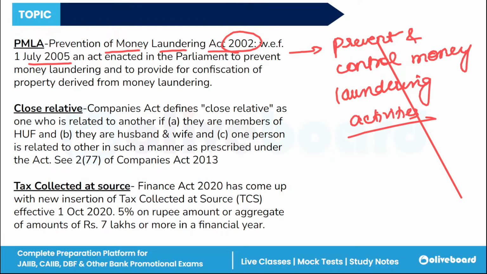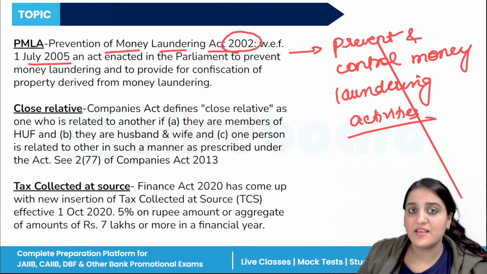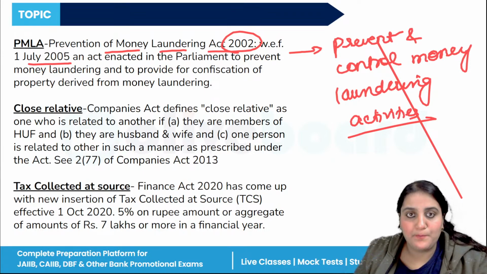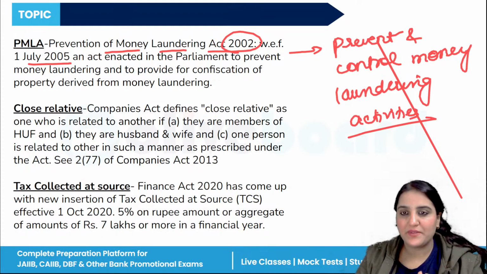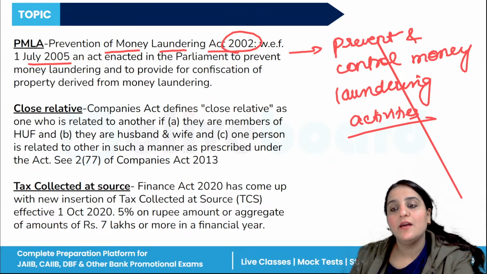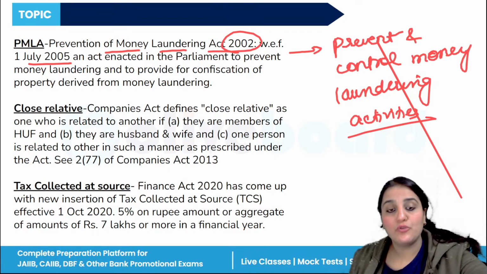Money laundering under the PMLA is defined as the process of concealing illegal money. In this, everything is strict, to prevent money from being used for any type of illegal activity. No illegal activities are allowed due to this act. So the main aim of this act is basically to prevent money from being used for illegal purposes. That is PMLA.